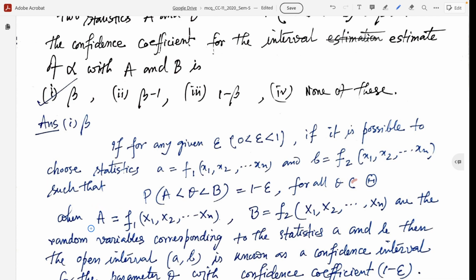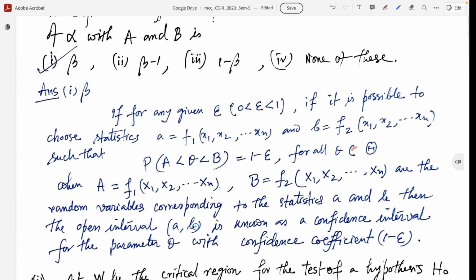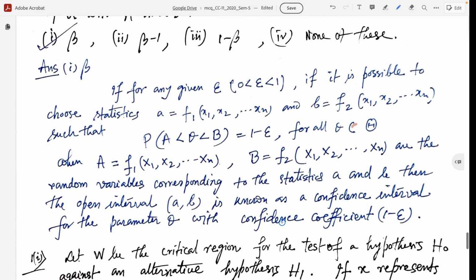where capital A is the corresponding random variable of small a, that is f1 of capital X1 capital X2 capital Xn, and capital B equal to the function f2 of capital X1 capital X2 capital Xn are the random variables corresponding to the statistics small a and small b. Then the open interval AB is known as the confidence interval for the parameter theta, with the confidence coefficient 1 minus epsilon.